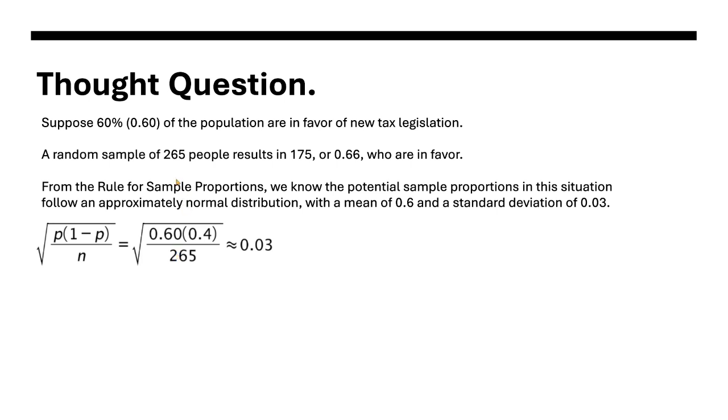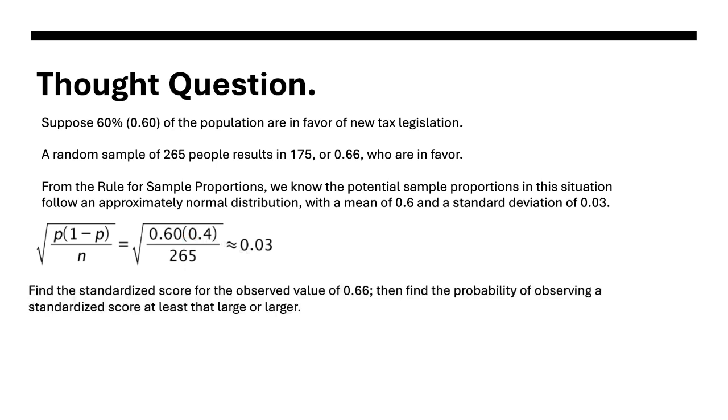So again, if we know the parameter p, which when we did confidence intervals, we didn't really know p. We were approximating p, but now I know p is 0.6. And the distribution for that is 265 people. So if I took a poll many, many times of 265 people, then the standard deviation would be 0.03, and I would expect the mean to be 0.6.